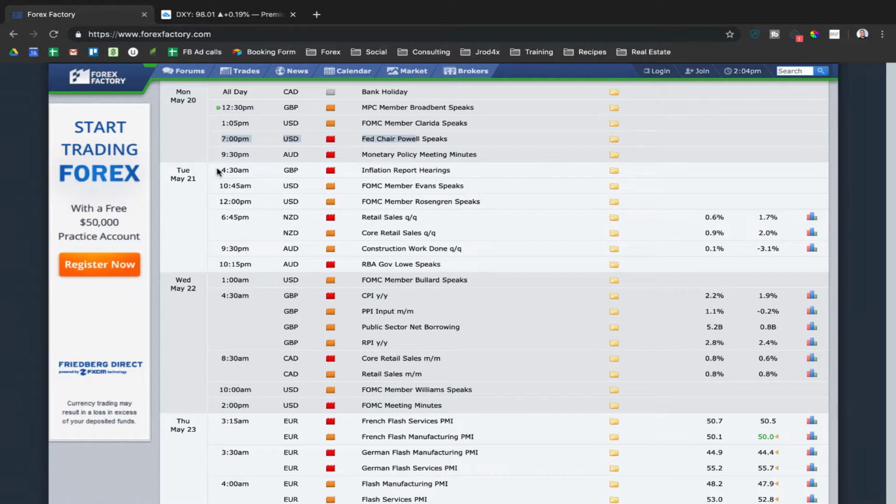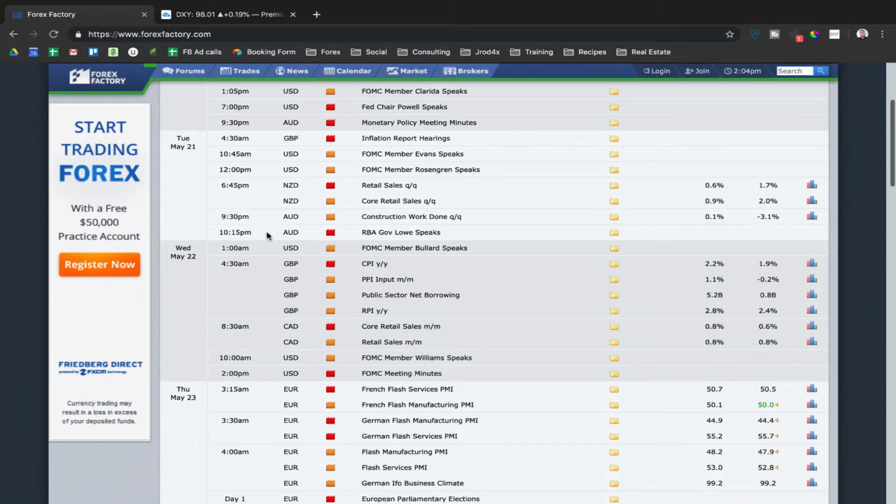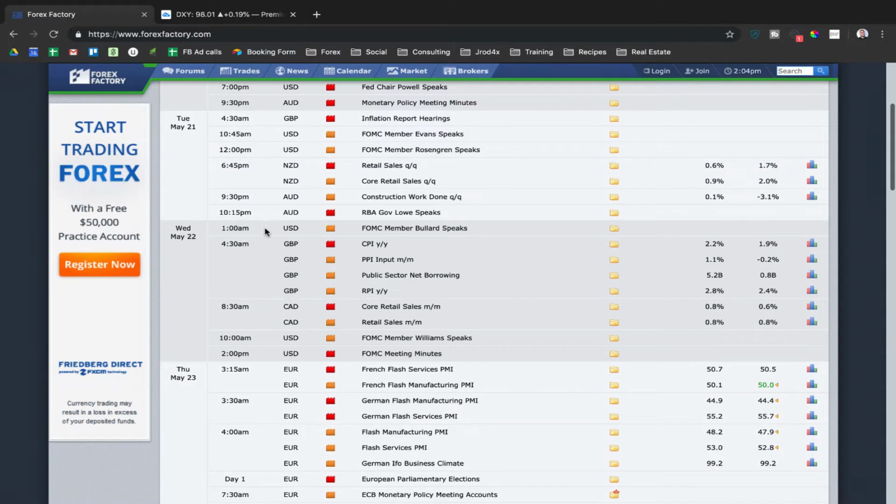And going into Tuesday, we have some British pound high impact news. We have some inflation report hearings, and then late New York session on Tuesday, we have medium impact dollar index. And then for Asia session, we've got New Zealand dollar and Australian dollar as well. So Tuesday will likely be decent with volatility as well.